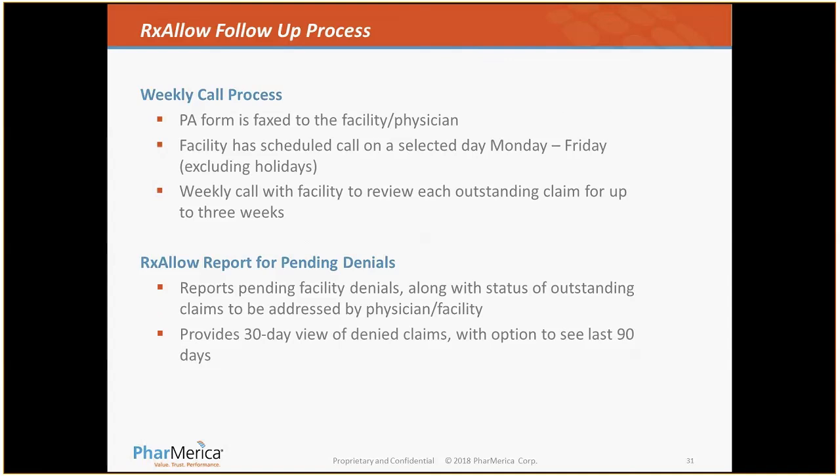Also available is an RxAllow report for pending facility denials waiting for prior authorization, along with the status of outside claims to be addressed. It provides a standard 30-day window view, but there is an option to expand that to look at 90 days out of pending denials. If you do not currently have our RxAllow value-added product, please reach out to your account manager or sales administrator to get more information regarding getting your facility signed up for our RxAllow process.